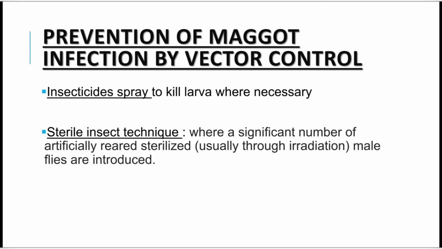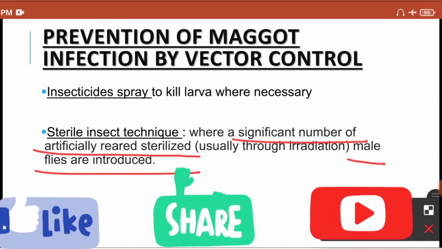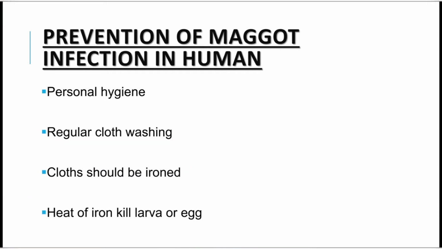The second interesting way to control the vector is the sterile insect technique. In the sterile insect technique, a significant number of artificially reared sterilized male flies will be introduced into the community. They will not produce fertilized eggs and you can break the chain of transmission. That is another interesting way, sterilizing the male flies through irradiation. Now this is the most commonly used mode for maggot infection prevention.